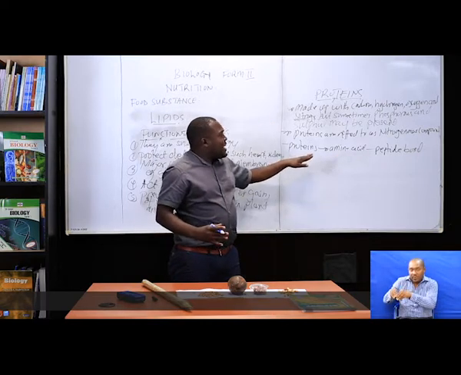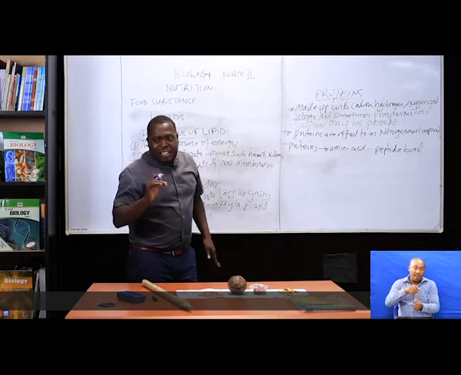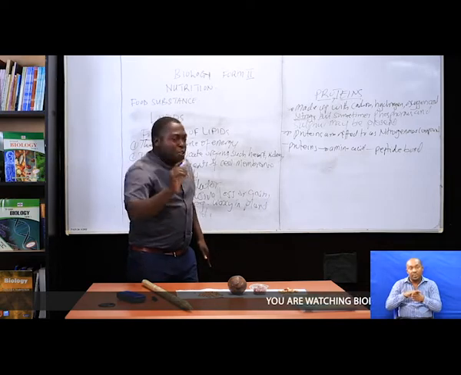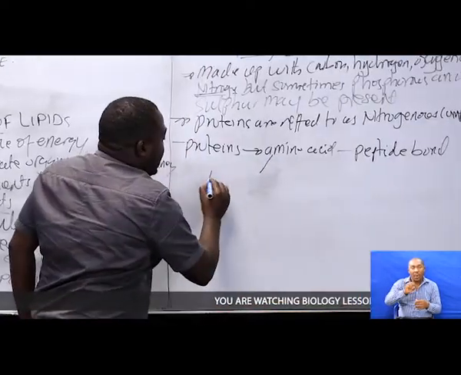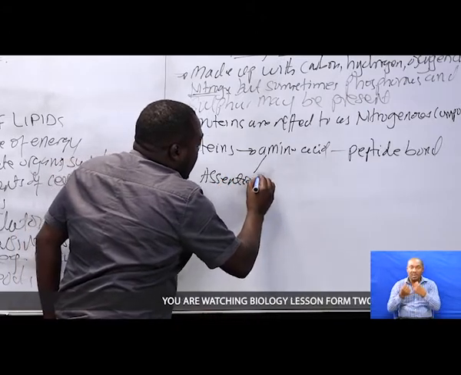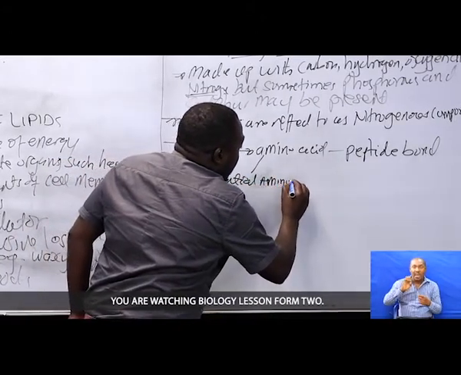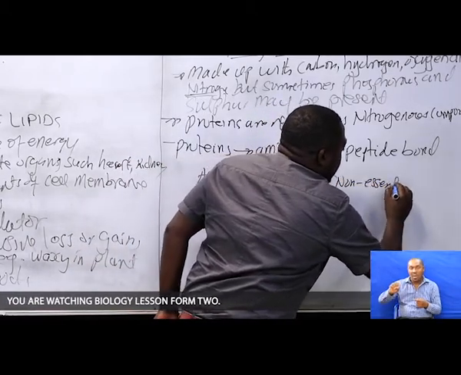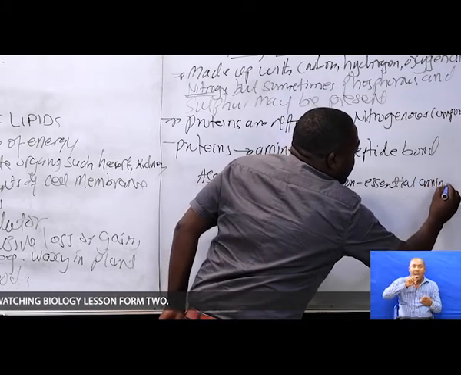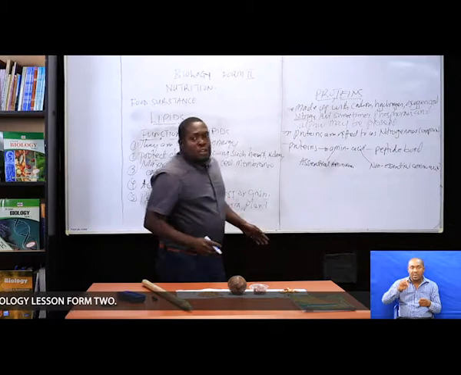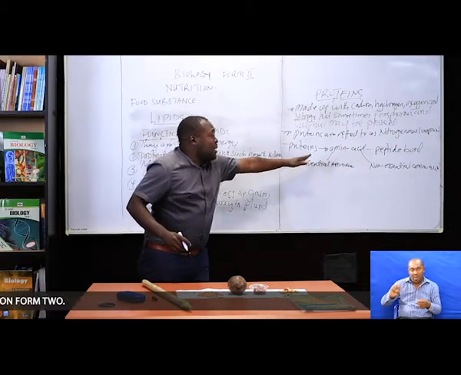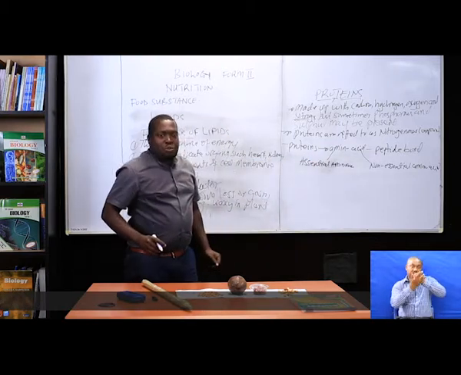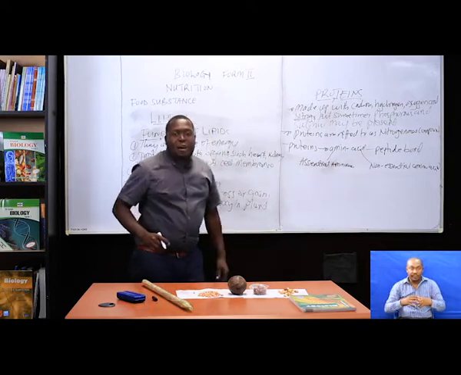So the peptide bond is the bond that unites amino acids to form what? Protein. Now, due to the presence of amino acids, we have got two types of amino acid. The first one is known as essential amino acid, and the second one is known as non-essential amino acid. Amino acids, which are the building blocks of protein, are divided into two: essential amino acid and non-essential amino acid.